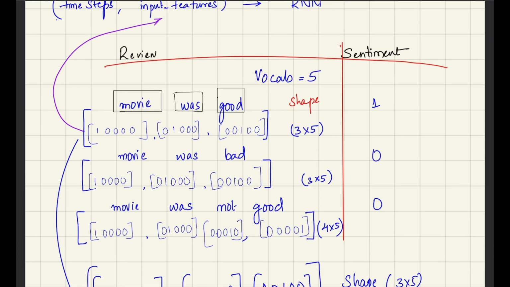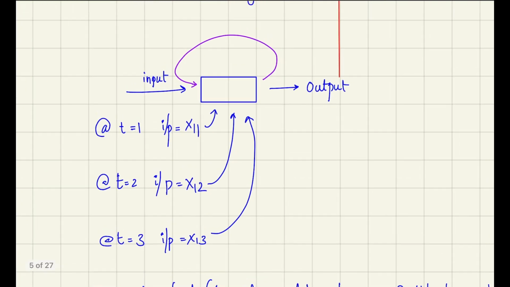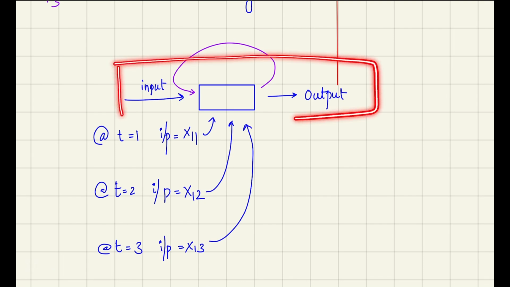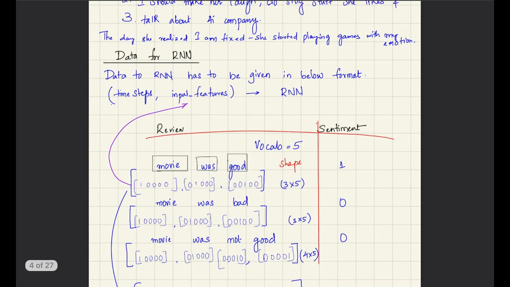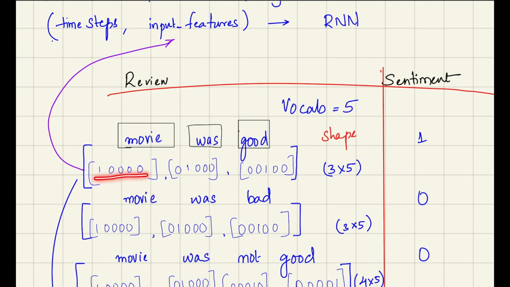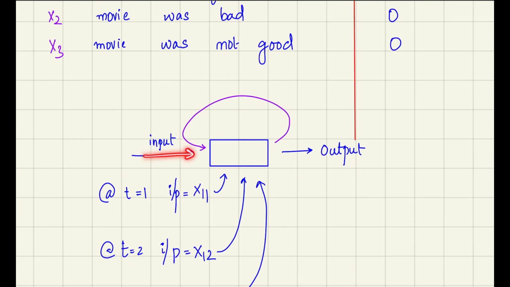First I'll take the example movie was good. We'll take a single neural recurrent unit. First we'll send the first word, movie. Movie means we'll send the encodings of movie. What is it? We'll send 4 zeros to the neural network. First we'll send that, and we'll get an output. We have an activation function inside it, and we get an output, and this output is also fed into the neural network when